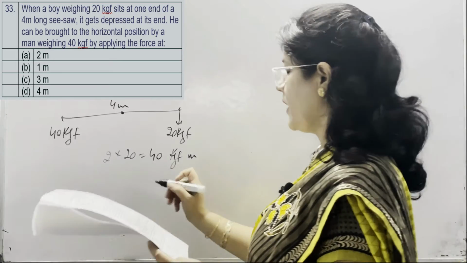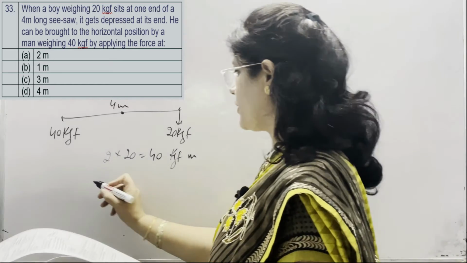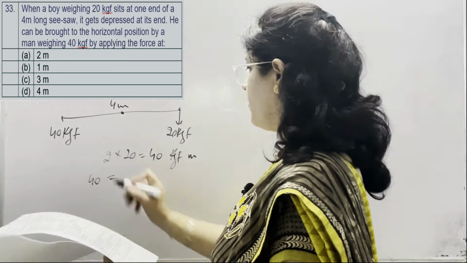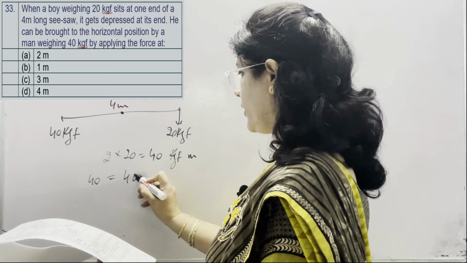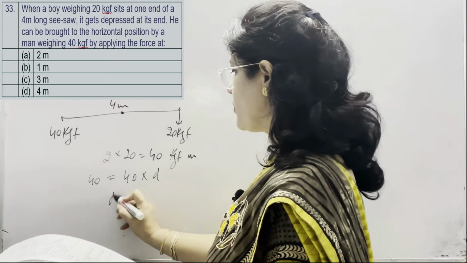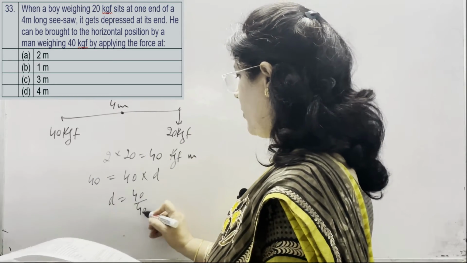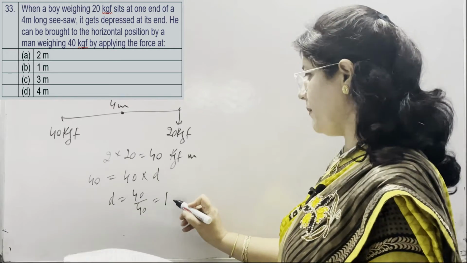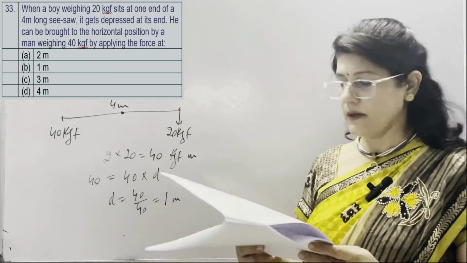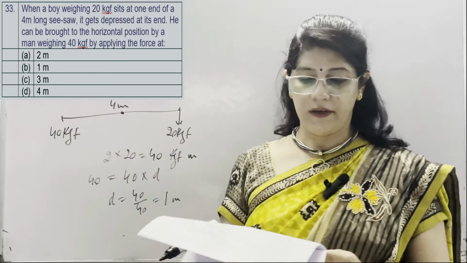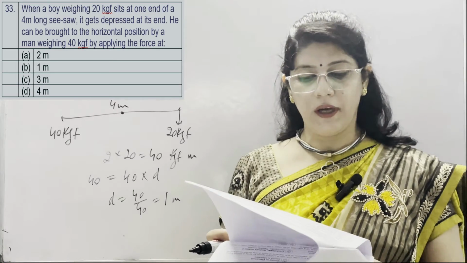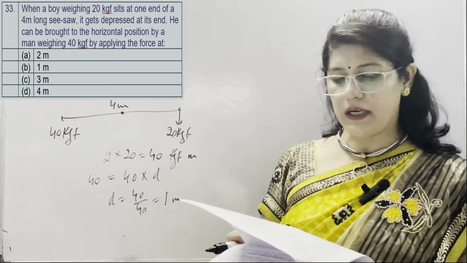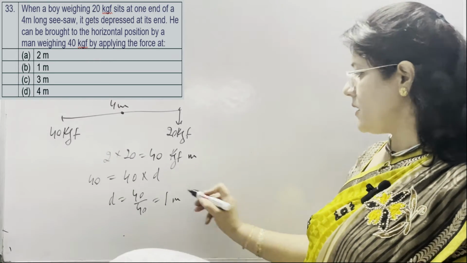And in the balanced, horizontal position, it should be equal to the moment of the man. 40 into D, we don't know. So D is equal to 40 upon 40, it means 1. So 1 meter on the opposite side, it means on the left hand side. Options given are A is 2 meter, B is 1 meter, C is 3 meter and D is 4 meter. So the answer is 1 meter.